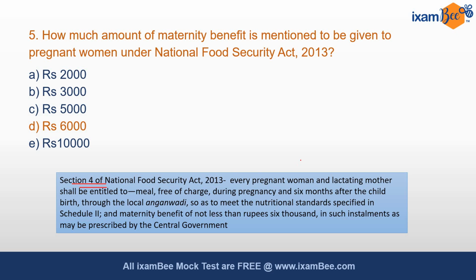It says that every pregnant woman and lactating mother, they both are entitled to meals free of charge during pregnancy and 6 months after the childbirth through the local Anganwadi, so as to meet the nutritional standards which have been specified in Schedule 2. Along with that, they are given a maternity benefit of not less than 6,000 rupees in such installments as may be prescribed by the central government. So they are entitled to amount of rupees 6,000.